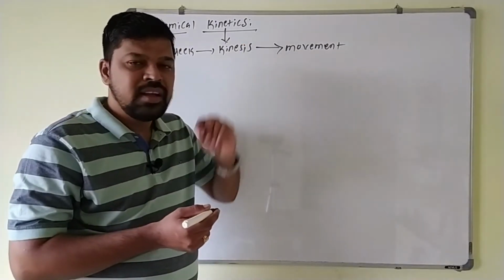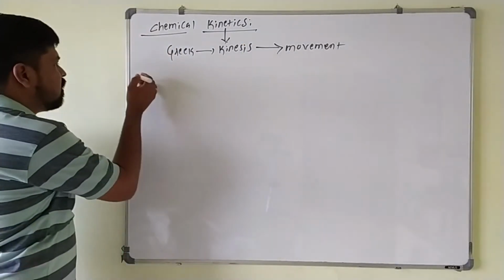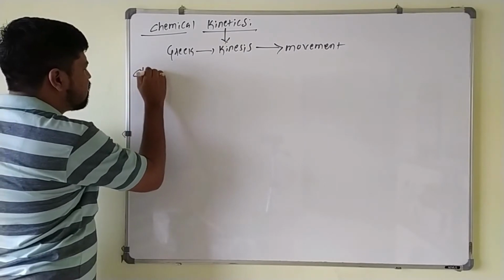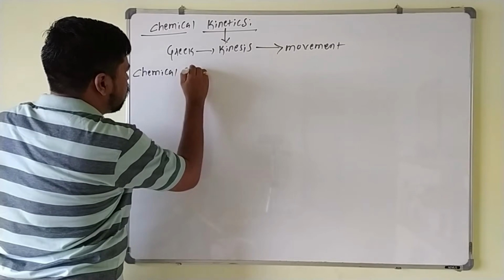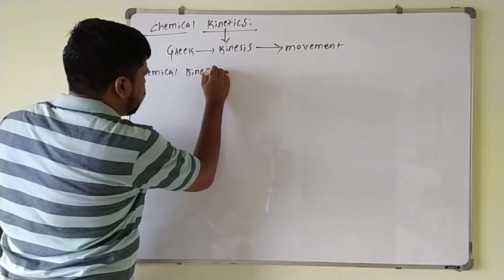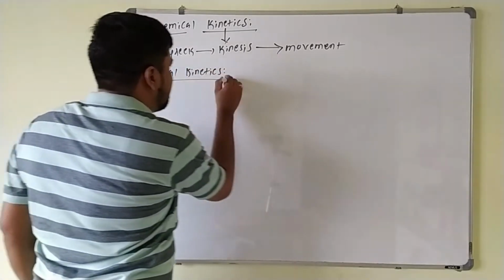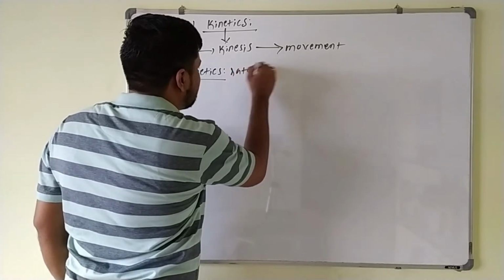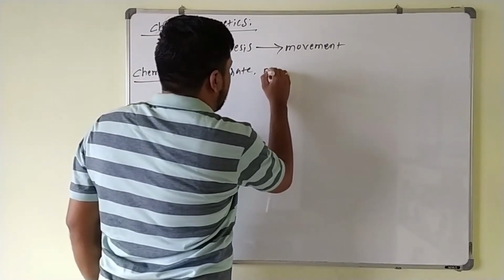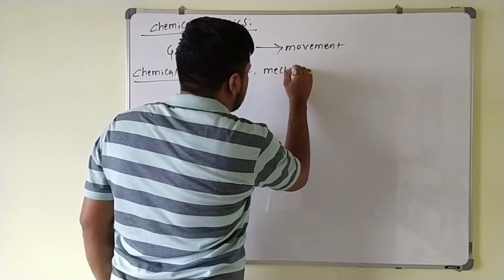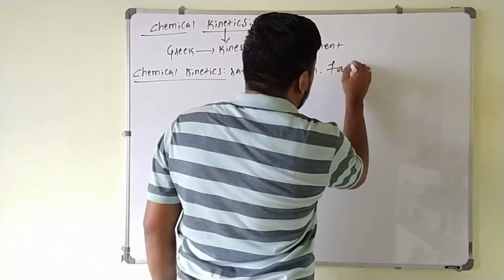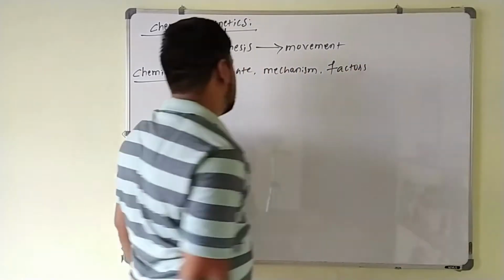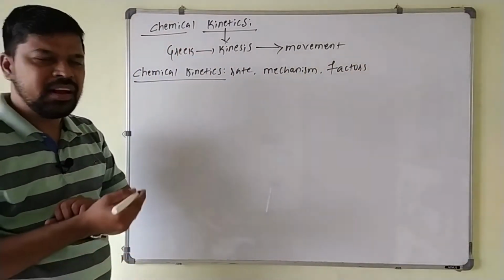So chemical kinetics deals with the rate of the reaction, the mechanism of reaction, and the factors that are affecting the rate of reaction.